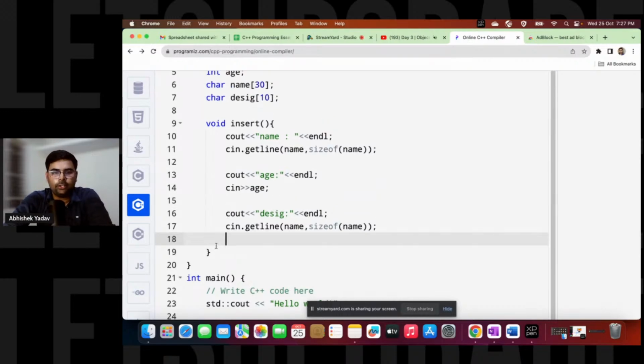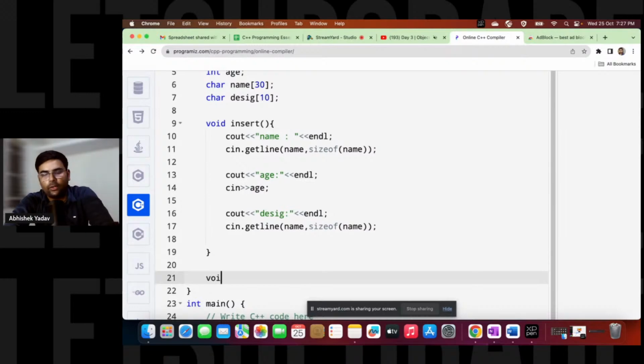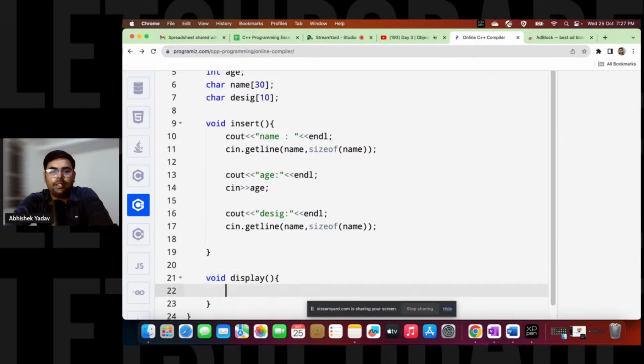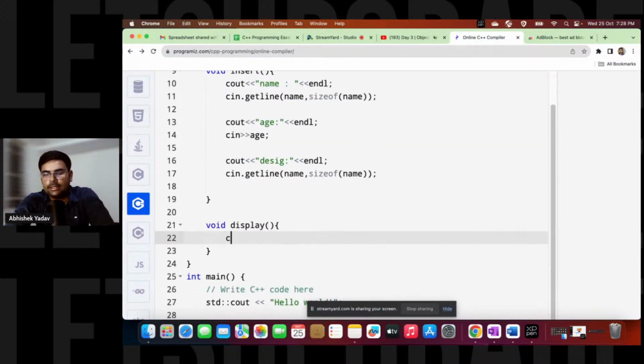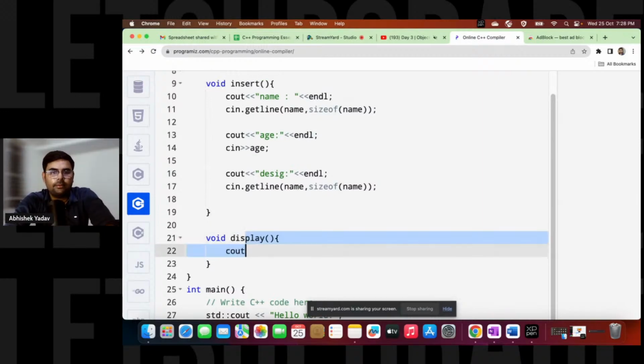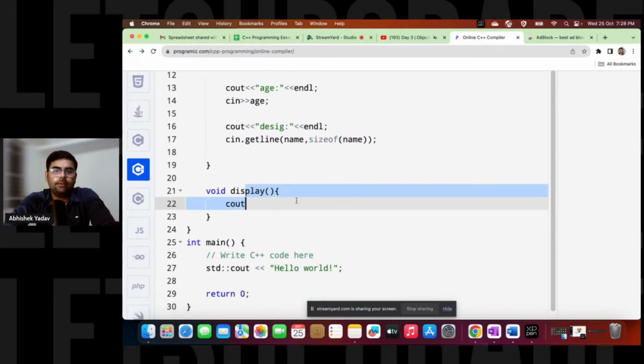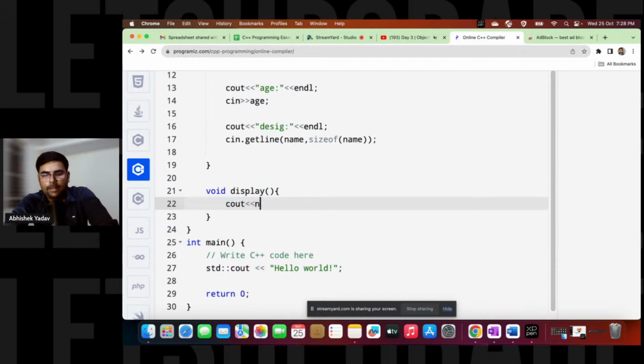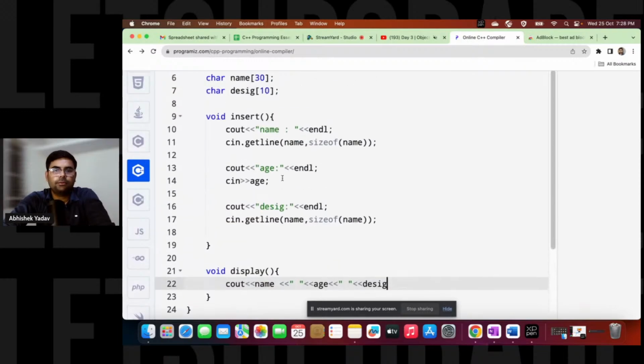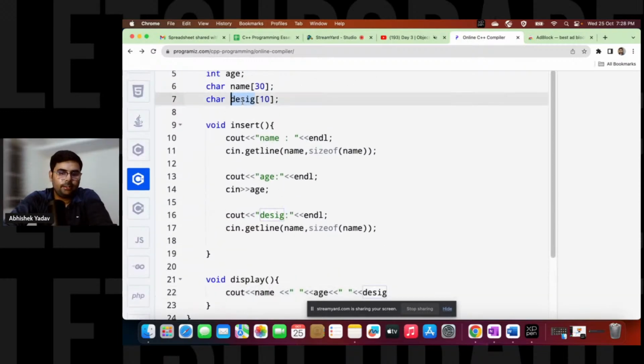And let me create the display function also, that is void display. And in the display function, what we have to do? We have to display the name, age, and designation, that is cout name, and after that we have to display the age also, and we have to display the designation also, right? This is designation, and this is designation.